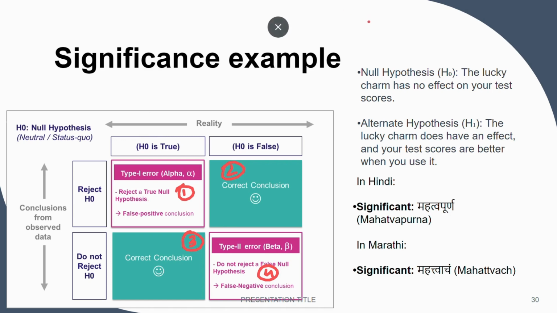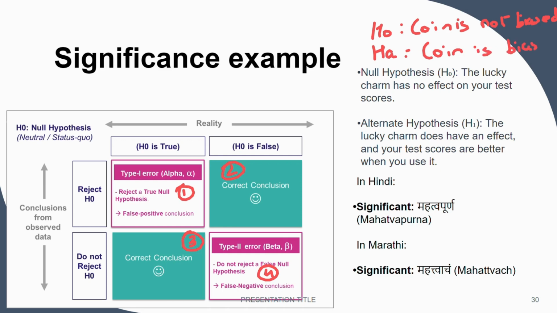Let us say the null hypothesis is that the coin is not biased, and the alternate will be that the coin is biased. There are 2 hypotheses.